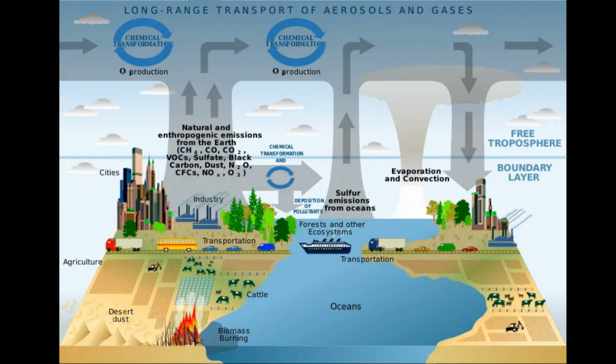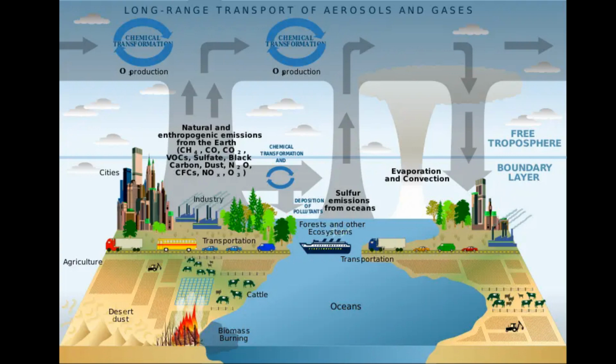Regional variations. The impact of air pollution varies across regions. Developing countries, particularly in Asia and Africa, face a higher burden of air pollution-related health problems due to rapid industrialization, urbanization, and inadequate pollution control measures. Economic costs. Air pollution not only affects public health but also carries significant economic costs. Healthcare expenses, lost productivity, and damage to crops and infrastructure contribute to the economic burden of air pollution.